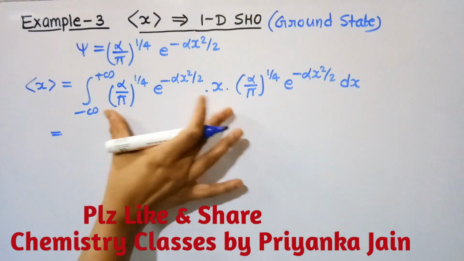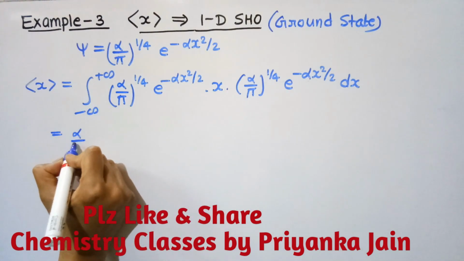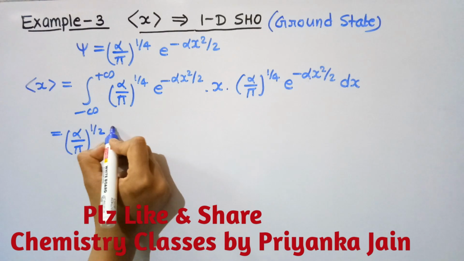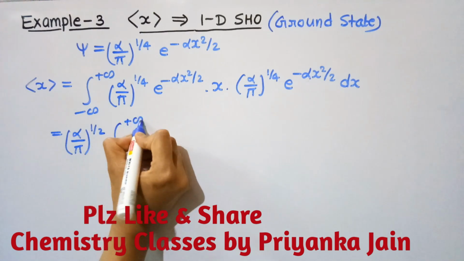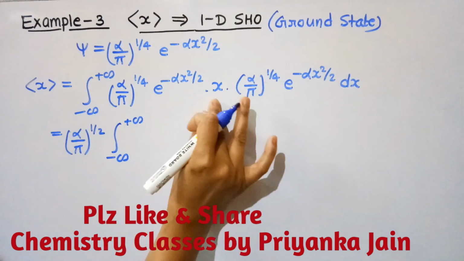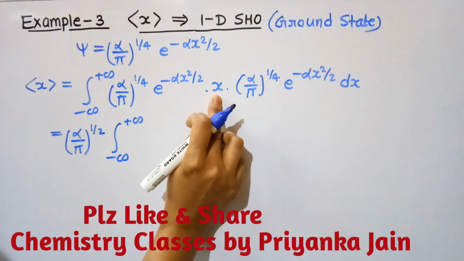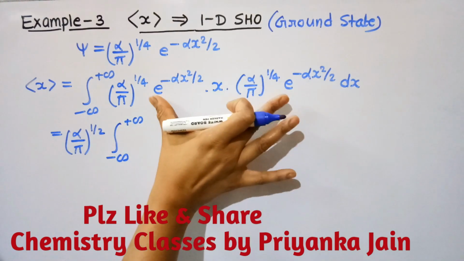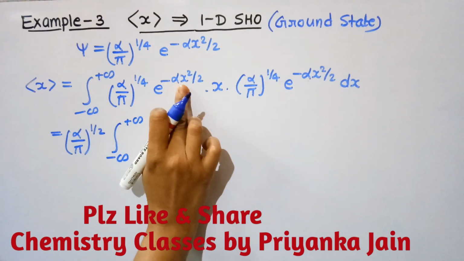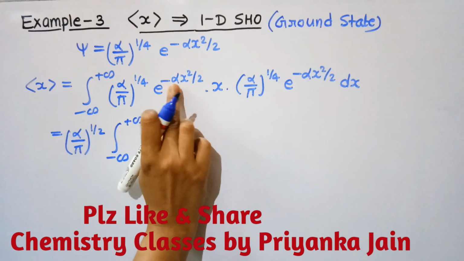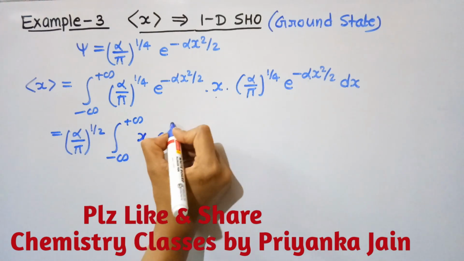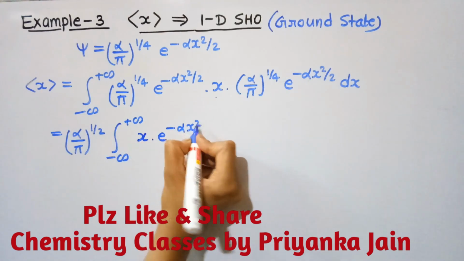Now these two will get multiplied, so we get alpha upon pi to the power, as the powers add, 1 by 2, right? Then the integration, and there is no differentiation term, we only have to multiply with x. The exponent powers will add, giving minus 2 alpha x square upon 2, so it will be e to the power minus alpha x square. So firstly write down this x and then e to the power minus alpha x square dx.